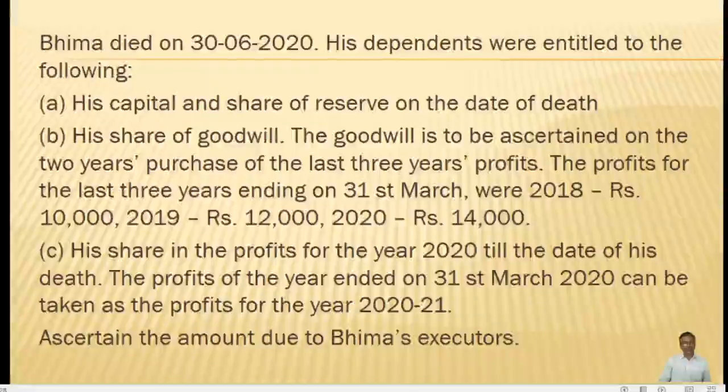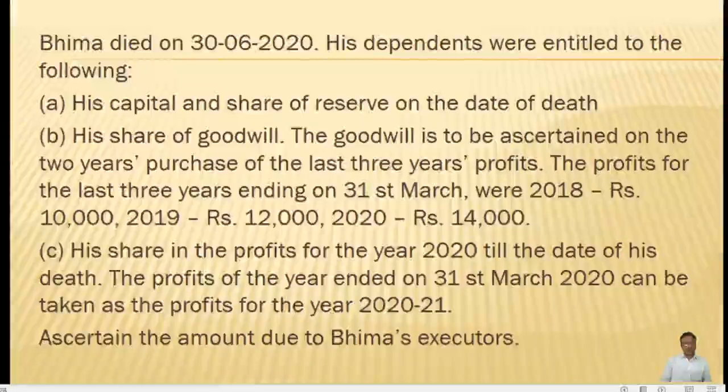And how to calculate the goodwill, it is said very clearly that 2 years purchase of the last 3 years profits. And they have specifically given the last 3 years profit as 10,000, 12,000 and 14,000.